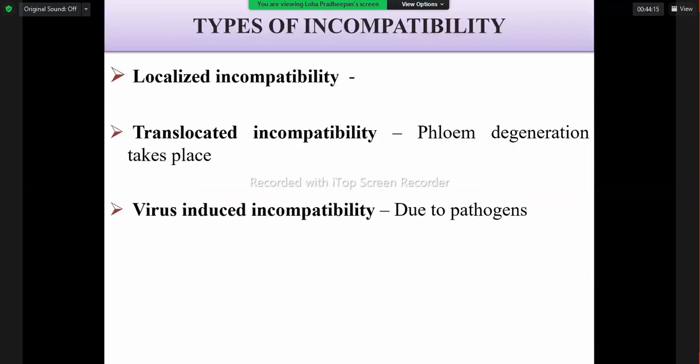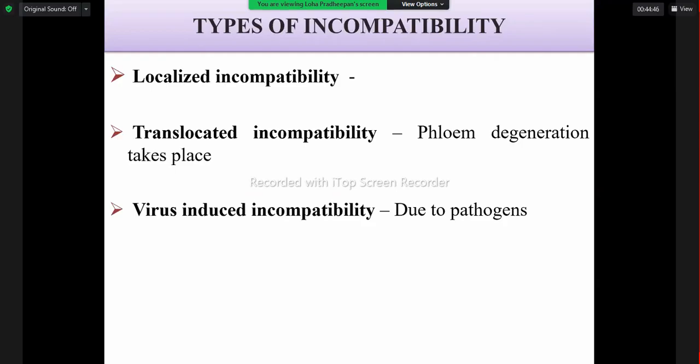Then the types of incompatibility also exist. There are three types of incompatibility possible in the grafted portion: localized incompatibility, translocated incompatibility, and virus-induced incompatibility.